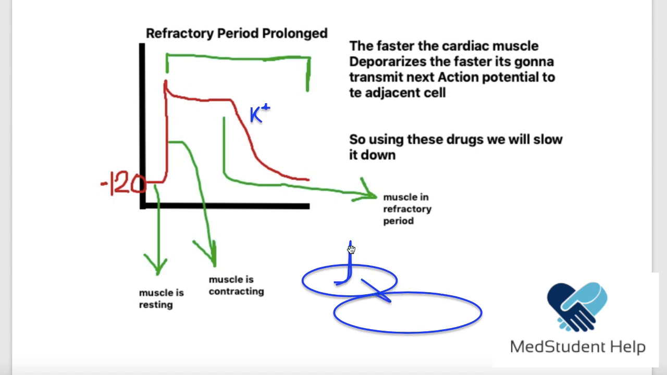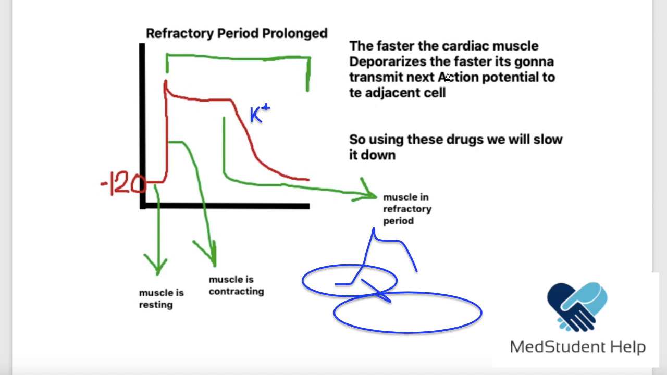Now, if we make this upstroke phase even slower, like this for example, because we blocked the sodium channels, what is going to happen is that the transmission of the action potential from this cell to this cell is going to be slower, right? So this is going to slow the heart rate. The faster the cardiac muscle depolarizes, which means the faster this upstroke phase is, the faster it's going to transmit the next action potential to the adjacent cell.